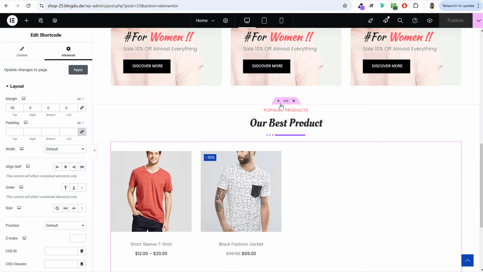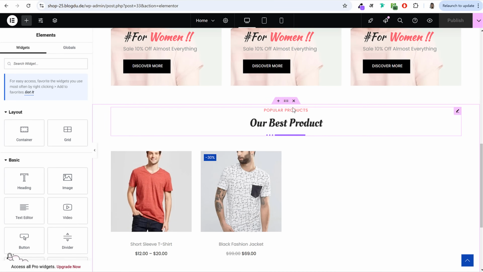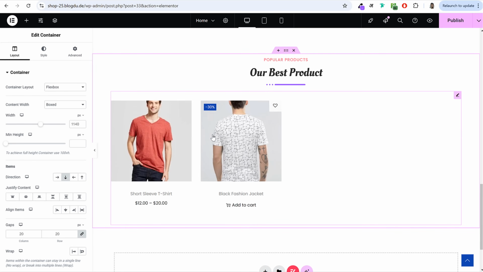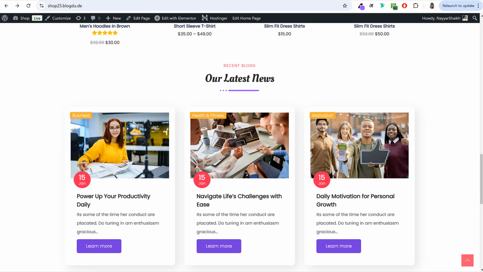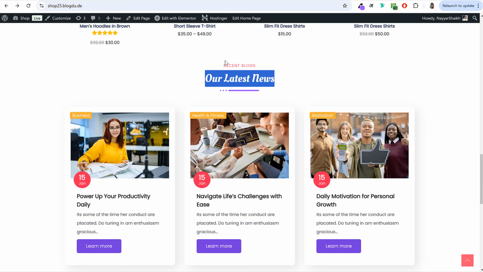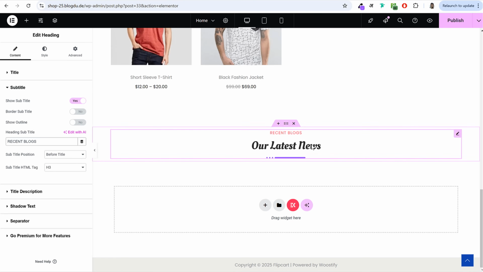This is going to be pretty simple. You can simply right click, copy. You can basically paste in this entire section over here. So right click, paste. You can see we don't want products over here. So I'll right click and delete the products, change the title to latest news. All right. And instead of subtitle, we'll type in recent blogs. So under subtitle, and the designing is all same.